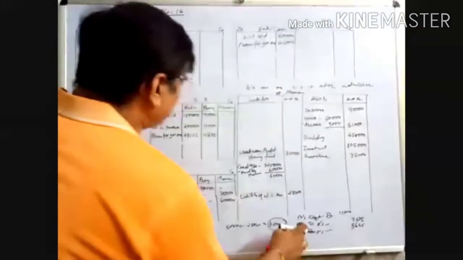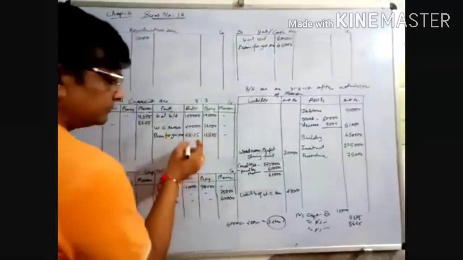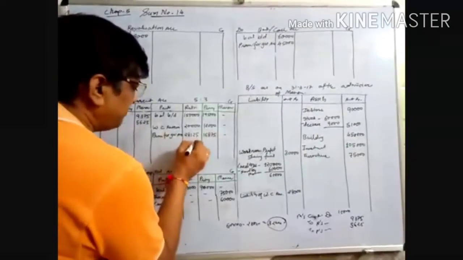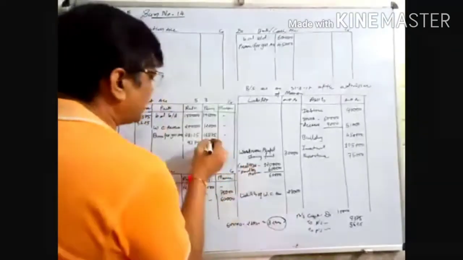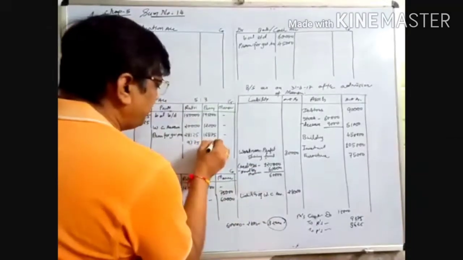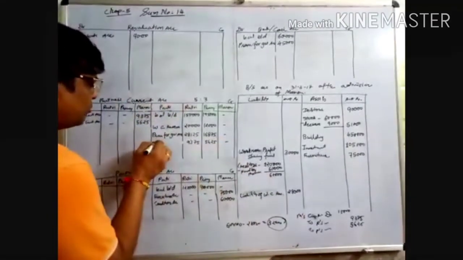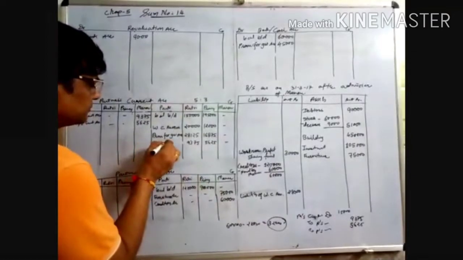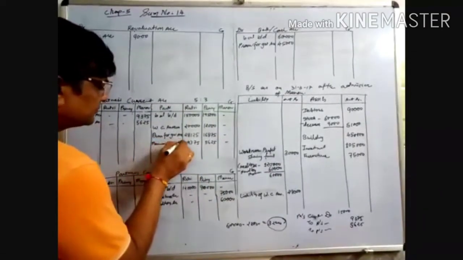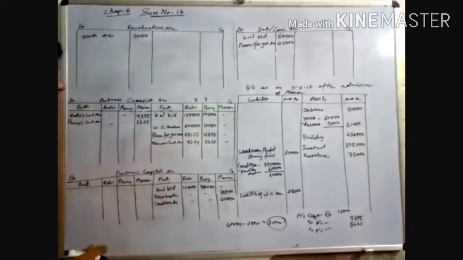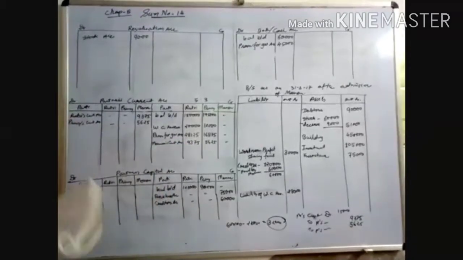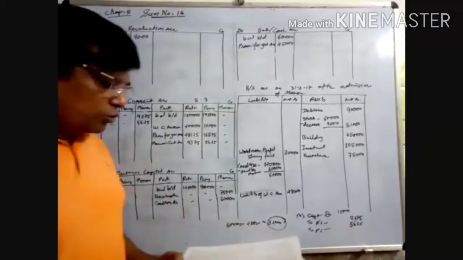And on Rutvi's current account credit side 9,375, Prince's current account credit side 5,625, and the opposite name is Manan's current account. So like that, we have to post the entries of goodwill.